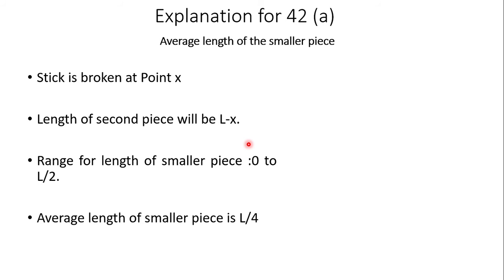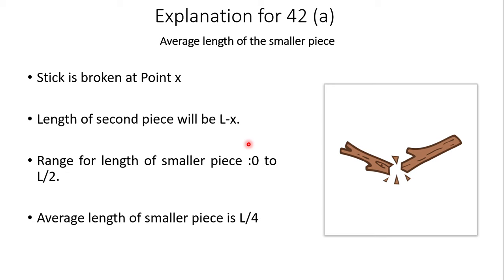Now what we have to find is the average length of the smaller piece. If we find the upper limit and lower limit for the length of the smaller piece, then the average should be the half of the half part, like we have to take the average from 0 to L by 2.